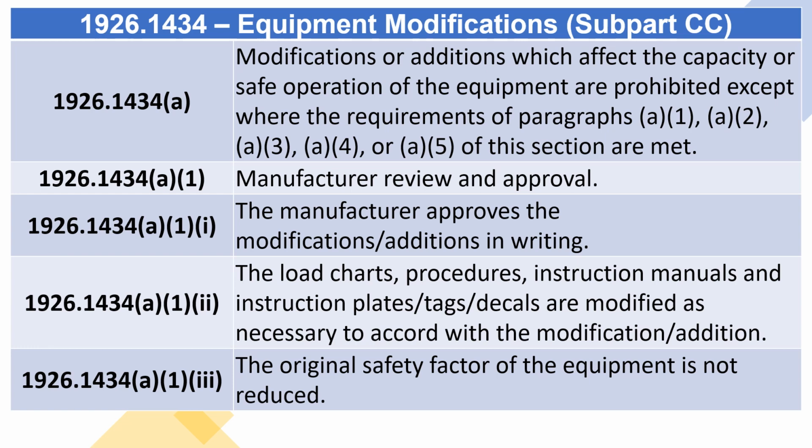1926.1434(a)(1) Manufacturer review and approval. 1926.1434(a)(1)(i) through (a)(1)(iii). The manufacturer approves the modifications/additions in writing. The load charts, procedures, instruction manuals and instruction plates/tags/decals are modified as necessary to accord with the modification/addition. The original safety factor of the equipment is not reduced.